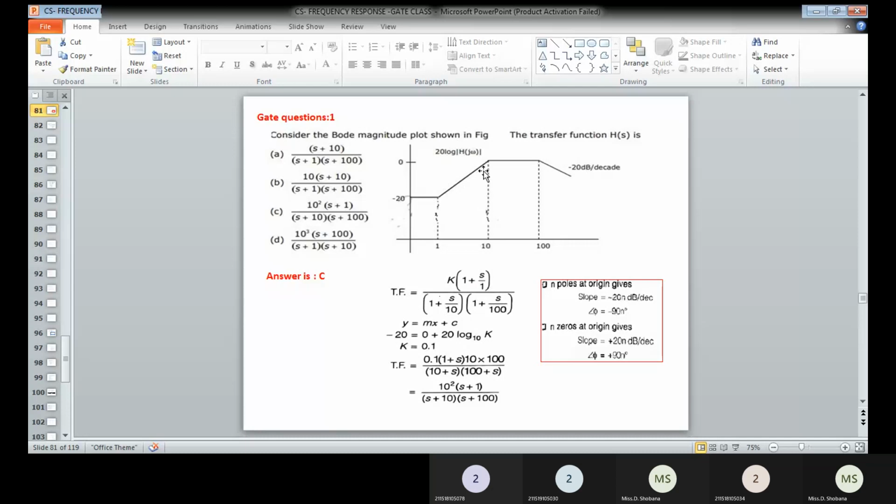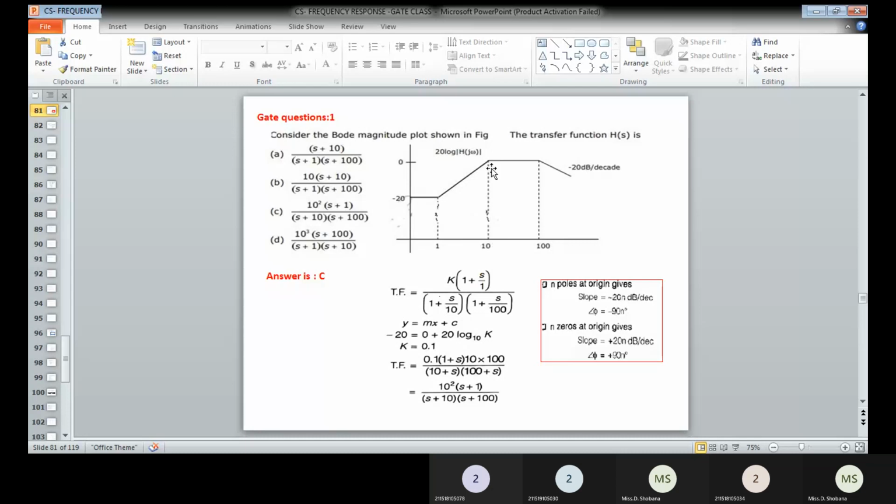Then you can see the next change in slope is 0 dB. How do we get the 0 dB? Plus 20 dB has to be added with minus 20 dB; then only we get the resultant of 0 dB. So a minus 20 dB slope exists here. Therefore, it indicates the location of a pole at omega equal to 10 radian per second.